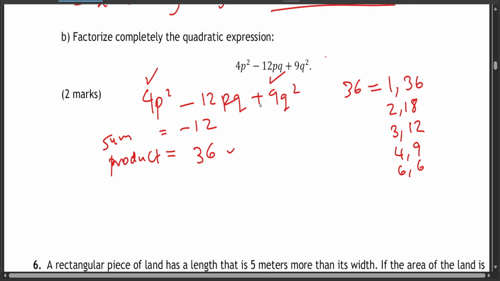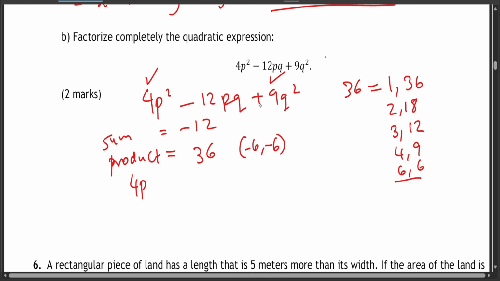Now which two numbers, if you add, give you negative 12? Yes, it is 6 and 6, that is negative 6 and negative 6. If you multiply, it gives you positive 36, and if you add, it gives you negative 12.